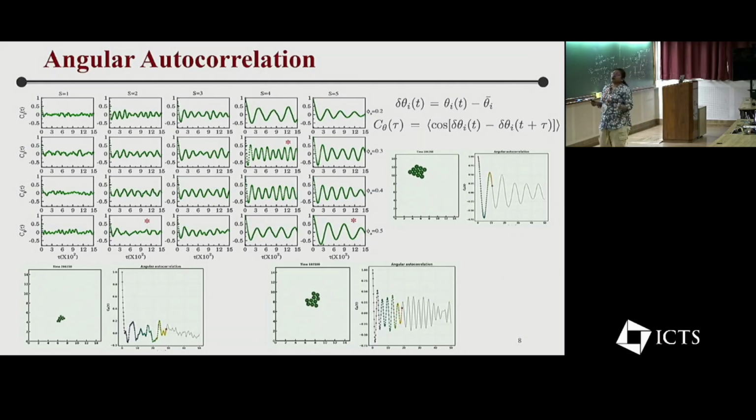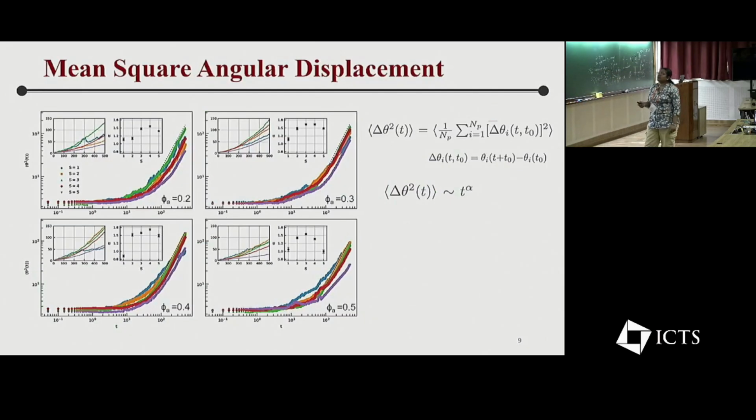So now we want to know, is our rotation diffusive, super diffusive, or ballistic? For that we calculate the mean square angular displacement. For all parameters we get one common phenomenon, which is a crossover from trapped motion to diffusive or super diffusive behavior. But when we measure the exponent alpha versus size ratio, we get, particularly for size ratio 3 and 4, super diffusive behavior. It means in particular for size ratio 3 and 4, we get the highest rotation in the cluster.